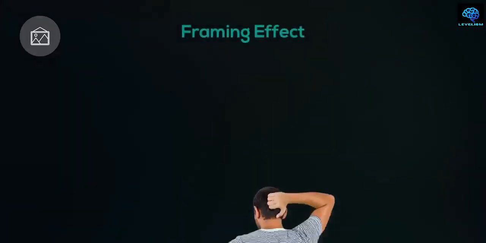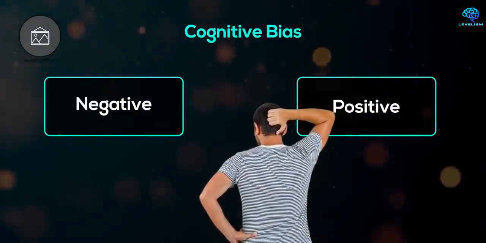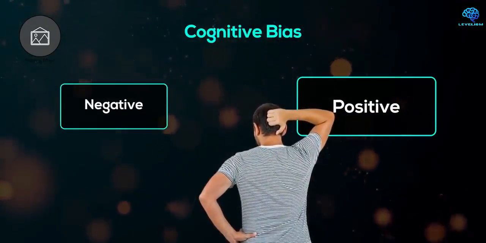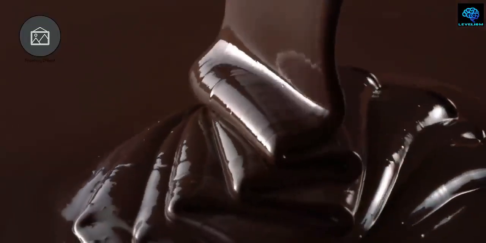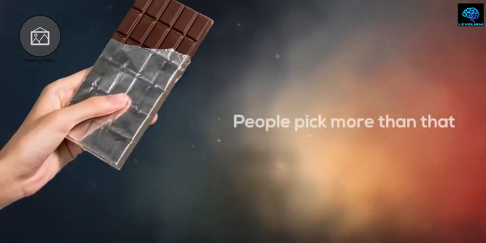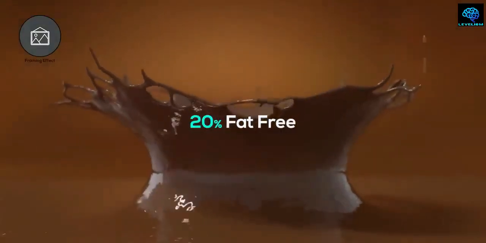Framing effect. The framing effect is a cognitive bias where 2 options are presented in either a positive or negative light, influencing our decisions. For example, a chocolate bar that is described as 80% fat-free is more likely to be chosen than the same chocolate described as containing 20% fat.